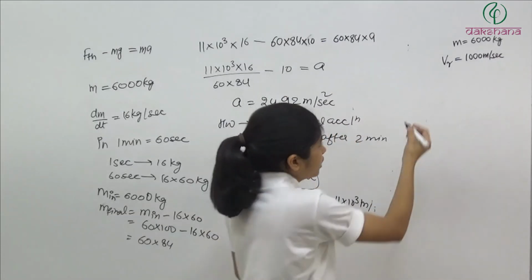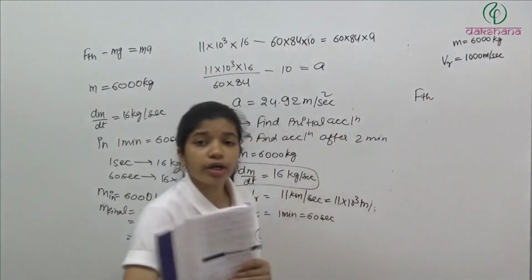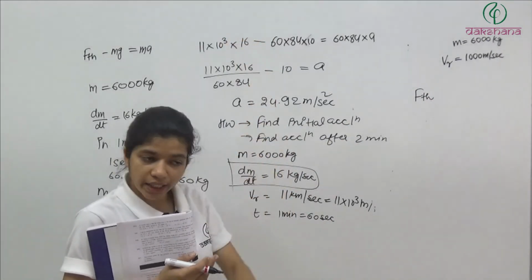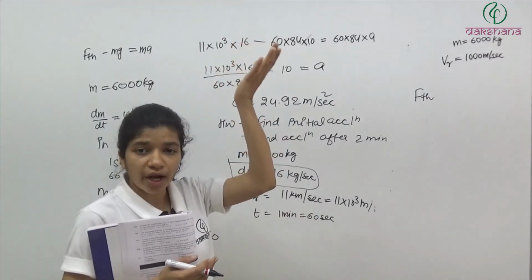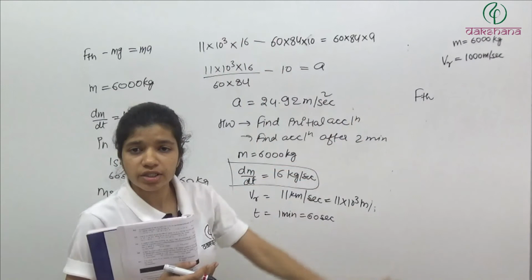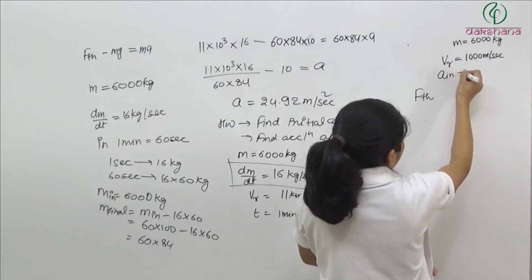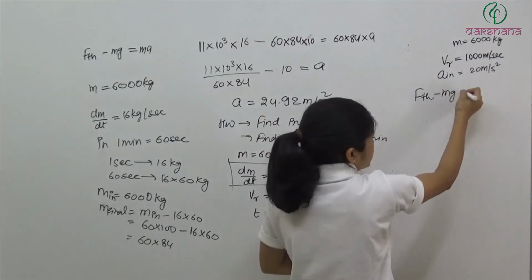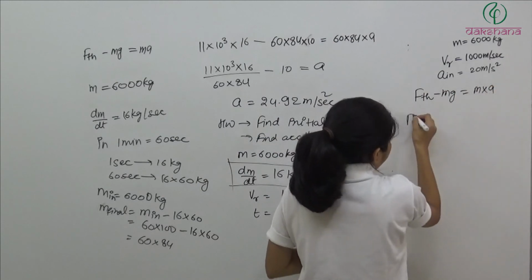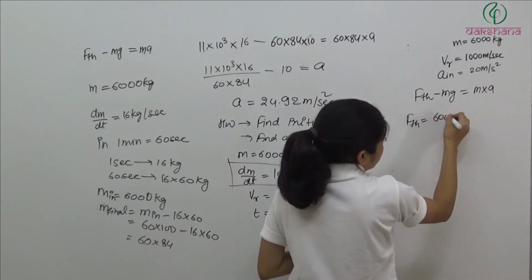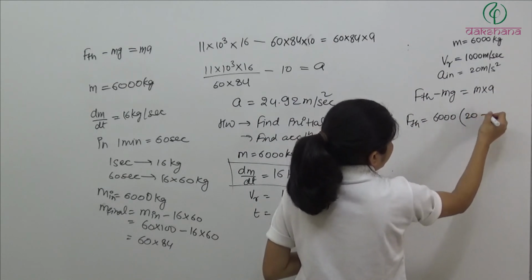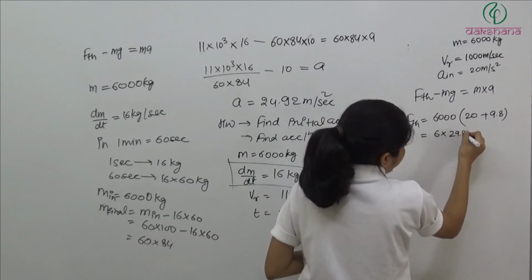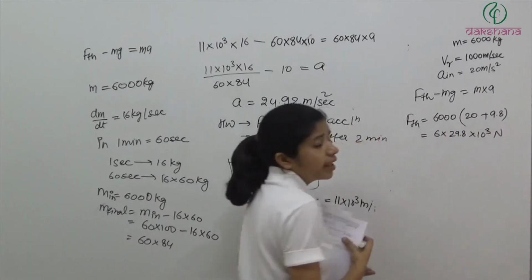So here what we have again on this rocket, we will have a thrust. We want its initial acceleration to be 20 meter per second square upward. Clear? So mg is acting in downward direction. We need a thrust force to provide it an acceleration equal to 20 meter per second square. A initial is equal to 20 meter per second square. So upward force F thrust minus downward force mg is equal to mass into acceleration. So F thrust is equal to 6000 into (a is 20 plus g 9.8). So it is 6 into 29.8 into 10 to the power 3 Newton is the thrust force.